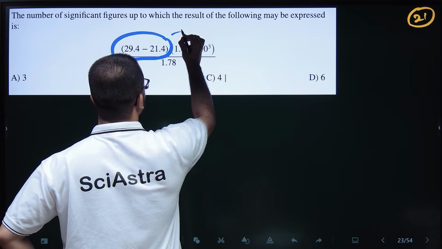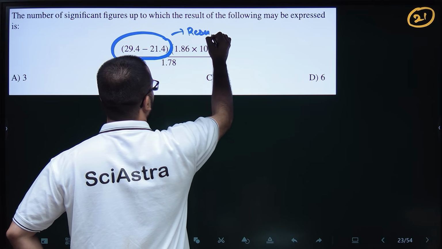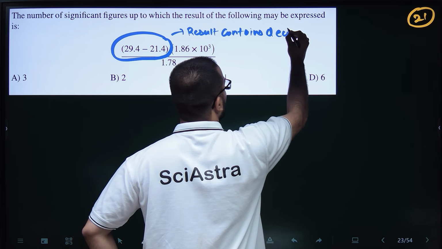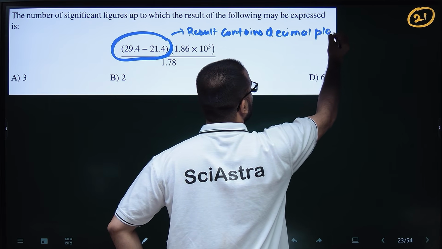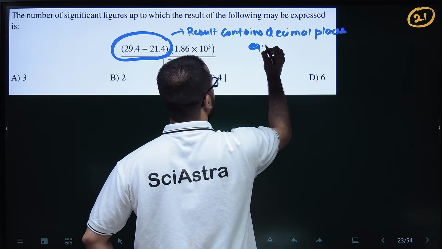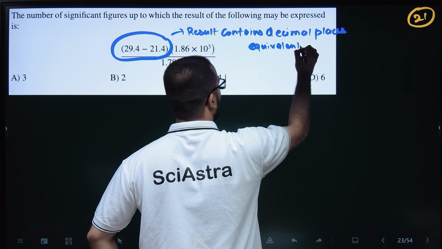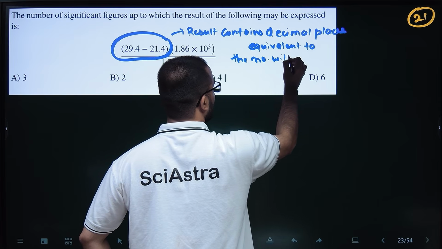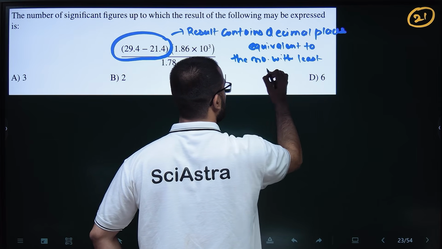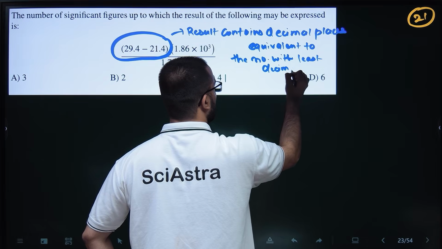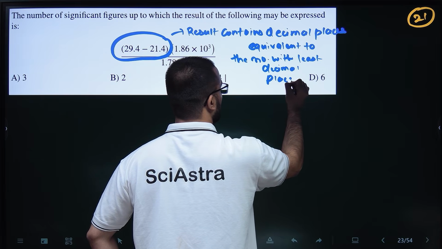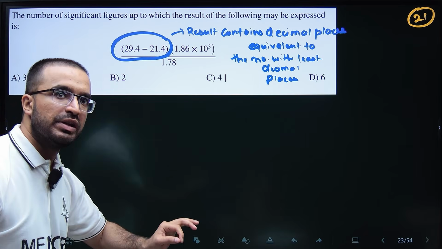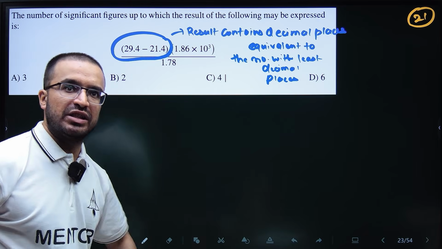What I am trying to say is the result contains decimal places equivalent to the number with the least decimal places. So first do addition and subtraction and find the answer, and then round it off to the decimal places equivalent to the number with the least number of decimal places.